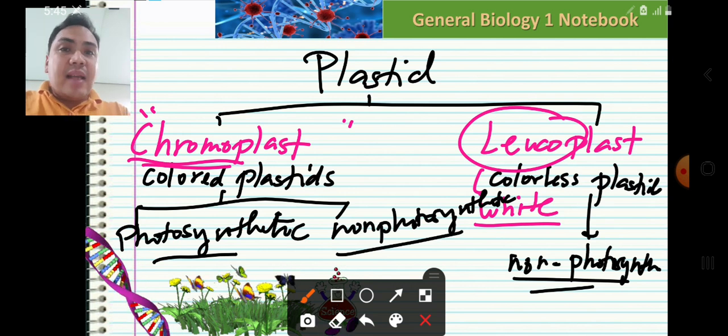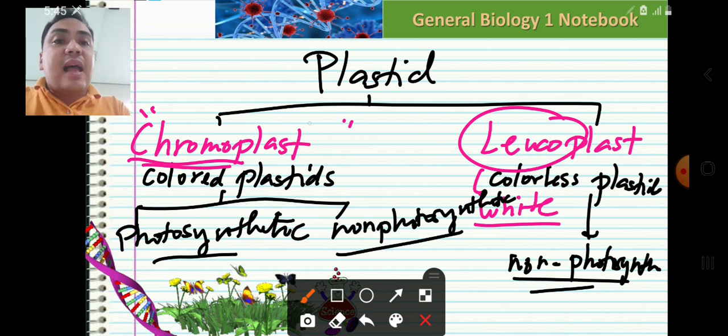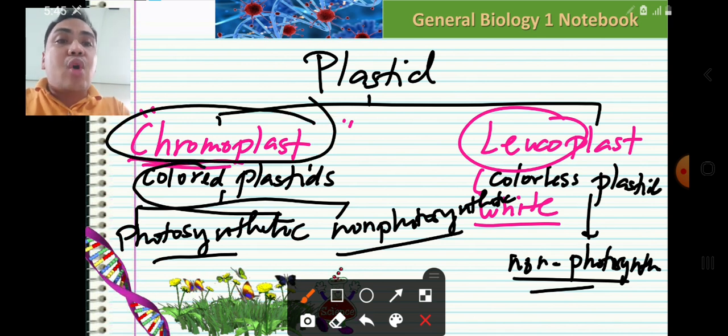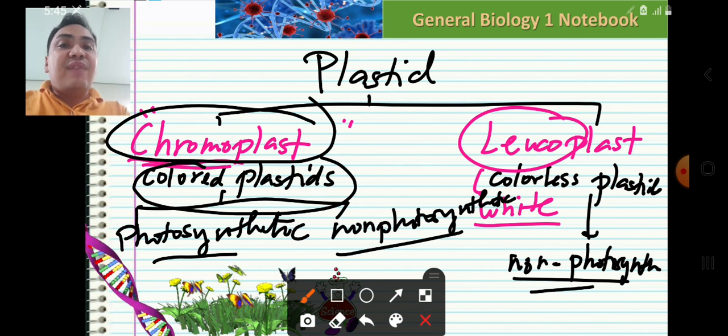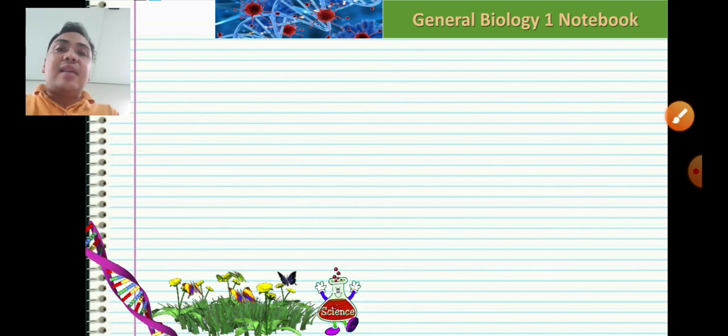Since chloroplast consists of colored pigments known as chlorophyll, then we can say that chloroplast is an example of chromoplast since it is a colored plastid. Specifically, it is green in color. So what are the examples of chromoplasts that are photosynthetic in nature? We have the following.